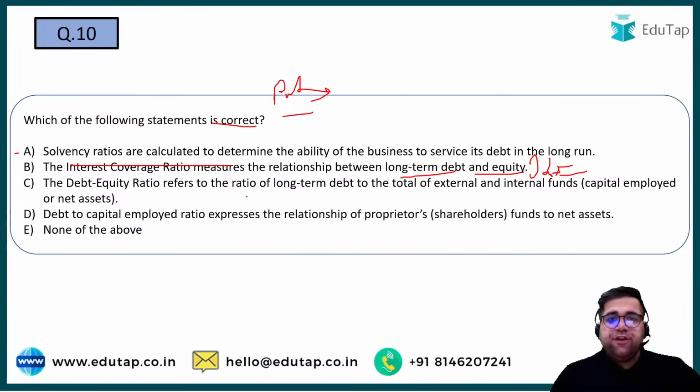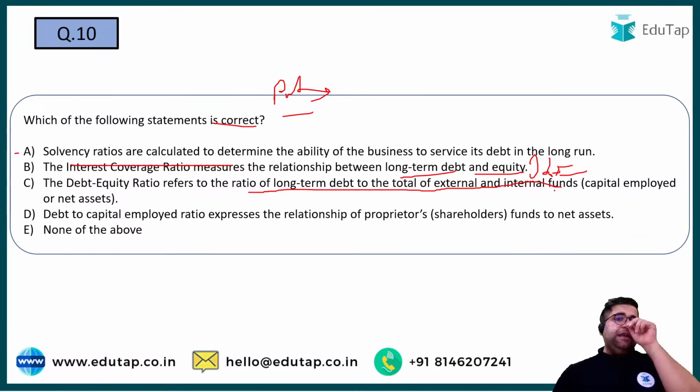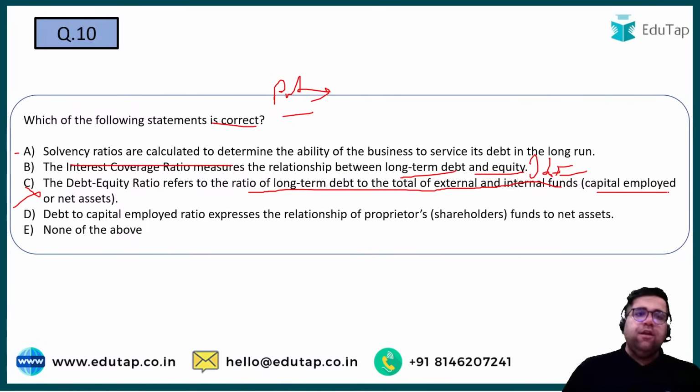Debt to equity ratio refers to the ratio of long-term debt to the total external and internal funds. No, no. In debt to equity, you don't have just capital employed, right? You have other things also. So C is also incorrect. Rather, capital employed ratio is your EBIT divided by the capital employed, earning before interest and taxes. So C and B are eliminated straight away.